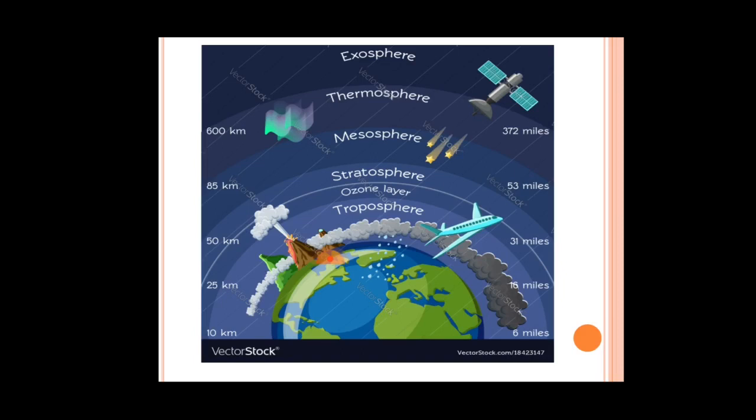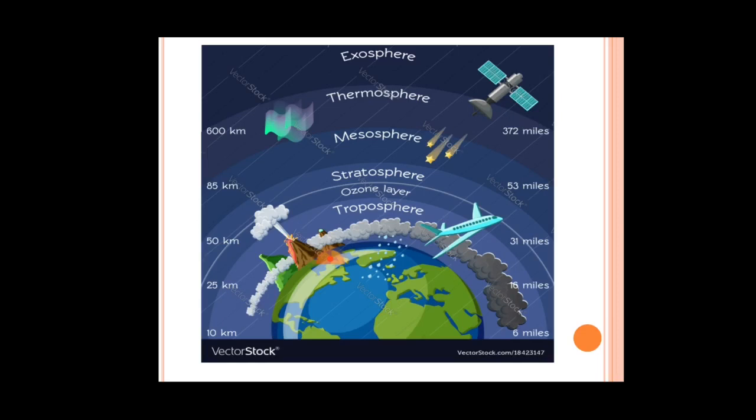Now the third layer is the mesosphere layer. In this layer the meteoroids are seen. After that is the thermosphere layer. In this layer various satellite orbits are found, and the ionosphere layer is found in this layer only. After that, the last layer is the exosphere layer, and this is the outermost layer of the atmosphere.